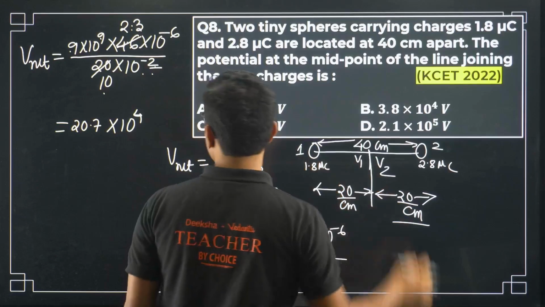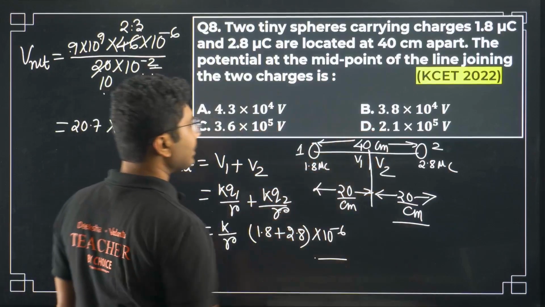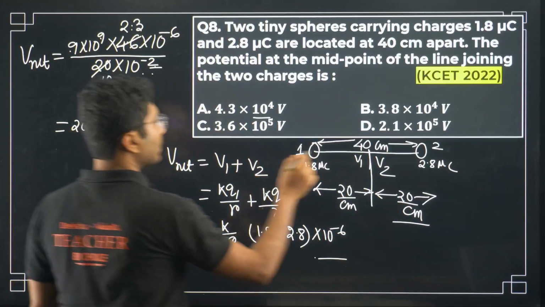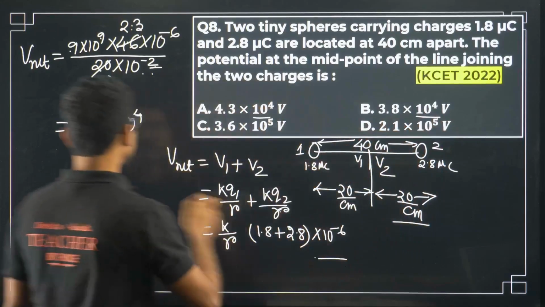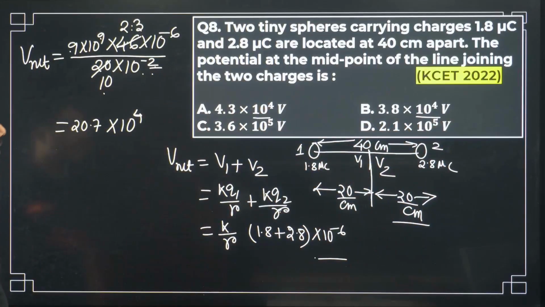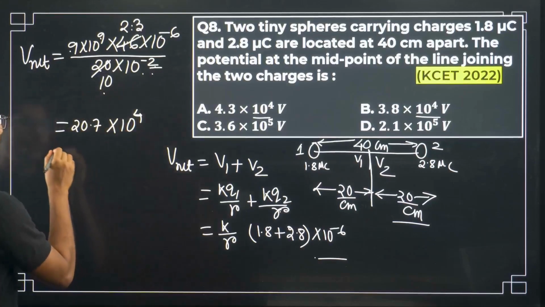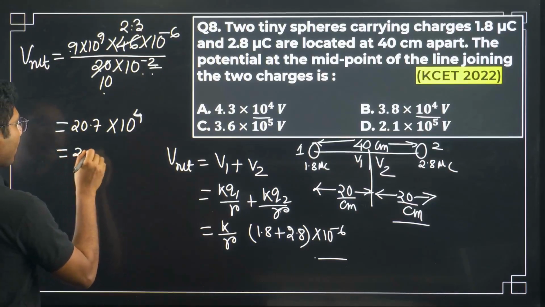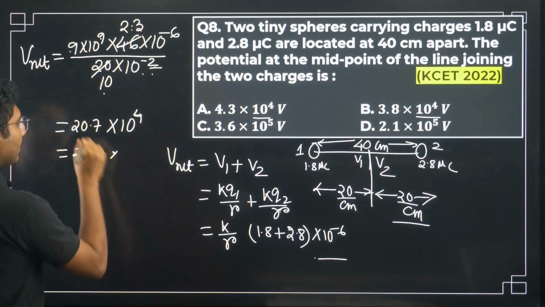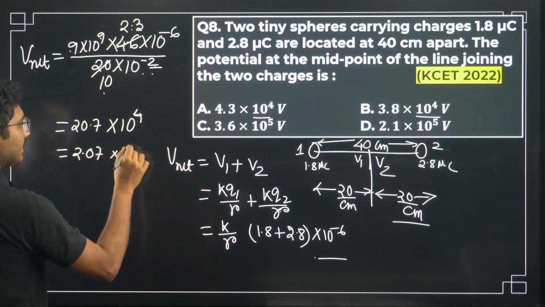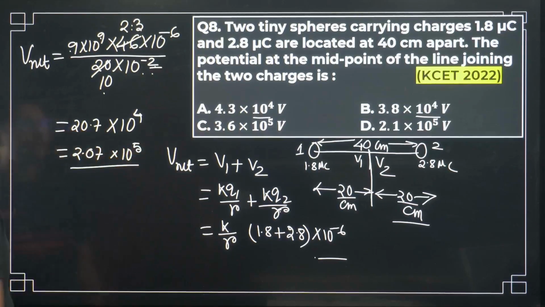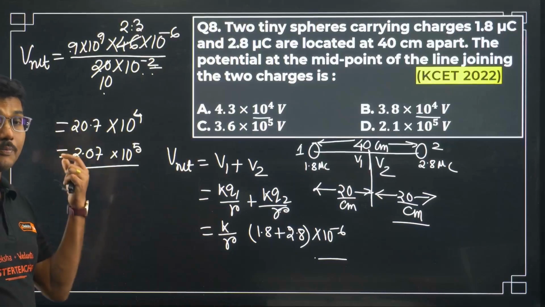Now if you see that, is there any option like this? All the 10 to the power of 4 options have much lesser value. Okay, so we have to go to the 10 to the power of 5 segment. How to do that? To go to 10 to the power of 5, we can shift one decimal, and now see 2 into 10 to the power of plus 5.